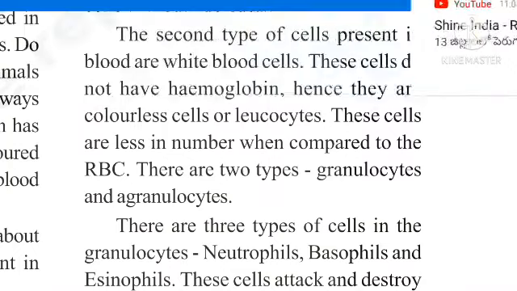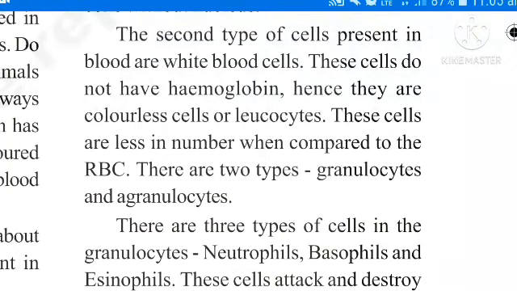Here leuko means white, cytes means cells. Colorless cells or white colored cells are called leukocytes. These cells are less in number when compared to the RBC, very, very less. These are of two types. You studied in 8th class. See here, there are two types of white blood cells.